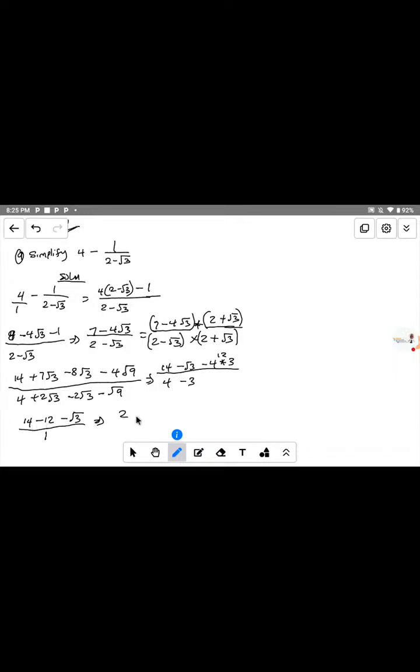Now we have root 3 left. That is root 3. So the answer is, if we still divide by 1, we still get the same. So when you have this expression, this is the answer, and this is the step by step to solve it.